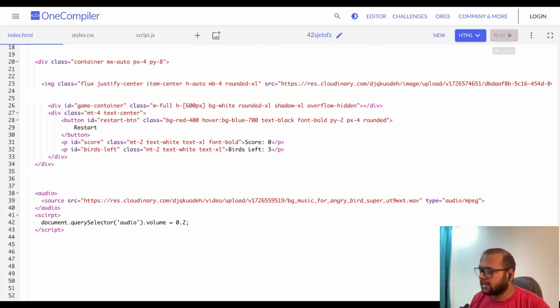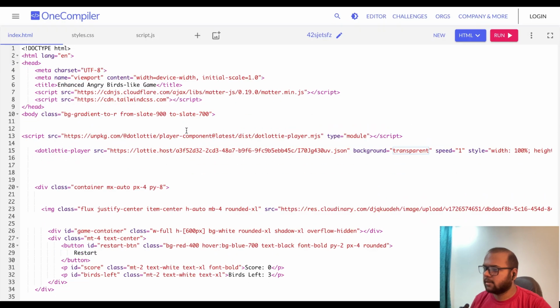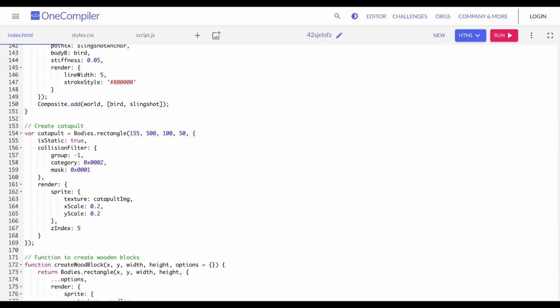Let's run the code and see the result. The result speaks for itself.